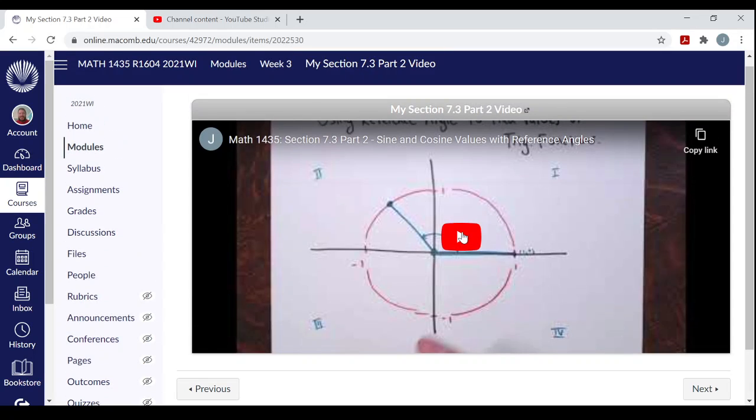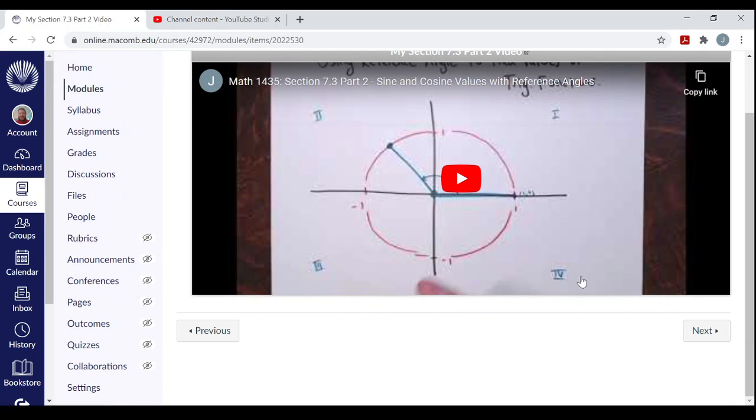One thing I have to mention about this video here is there is a part of the video where I make a little calculation error, but then I catch it a few minutes later and fix it. So if you see me make a calculation error in this section 7.3 part 2 video, just know that it gets fixed in a few minutes, and it's all fine. And I apologize if it causes too much confusion, but I hope I fix it well enough to where you understand what's really going on.